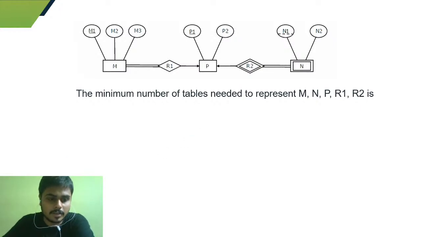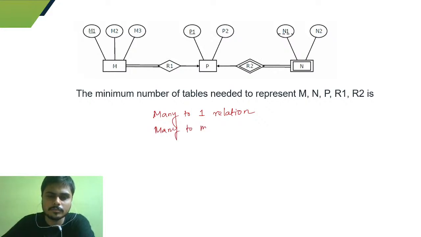Actually the trick is very simple. You can have a many to one relation, you can have a many to many relation, and you can have a one to one relation, right?